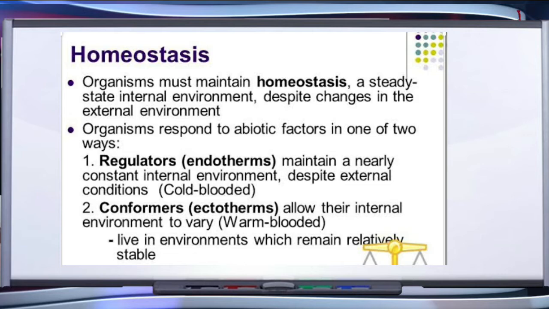During the course of millions of years of their existence, many species would have evolved a relatively constant internal environment that permits all biochemical reactions and physiological functions to proceed with maximal efficiency and thus enhance the overall fitness of the species. Organisms must maintain homeostasis, a steady state internal environment. Despite changes in the external environment, organisms respond to abiotic factors in one of two ways: regulators and conformers, which we will discuss one by one.